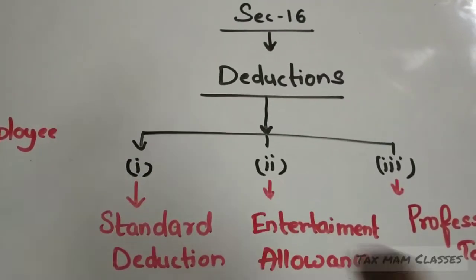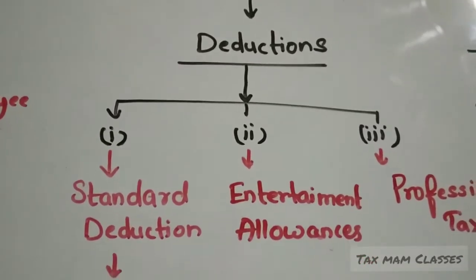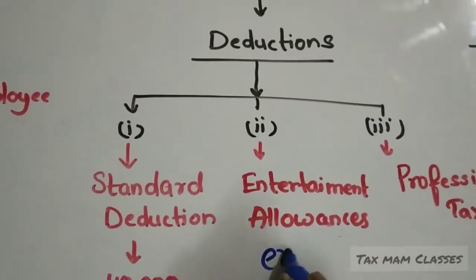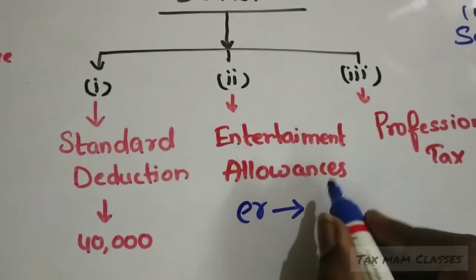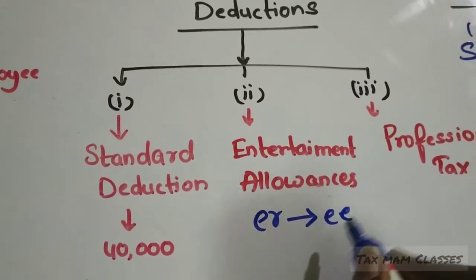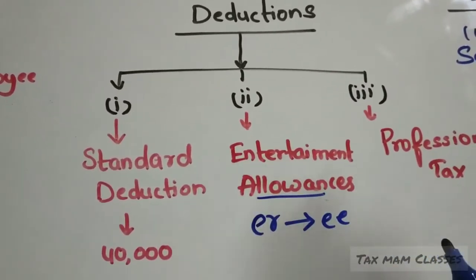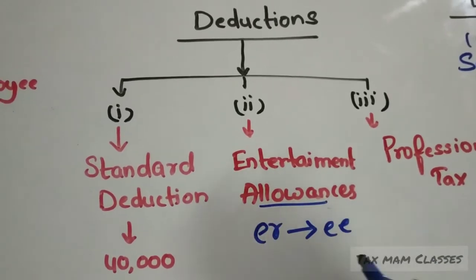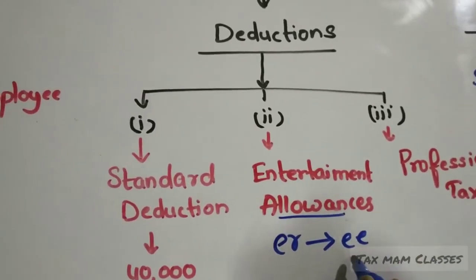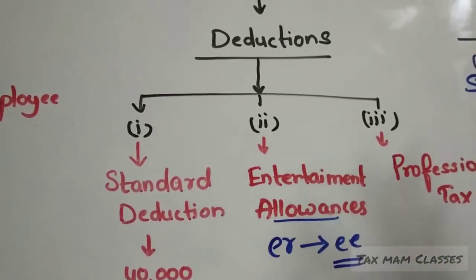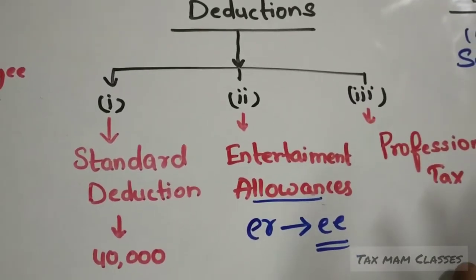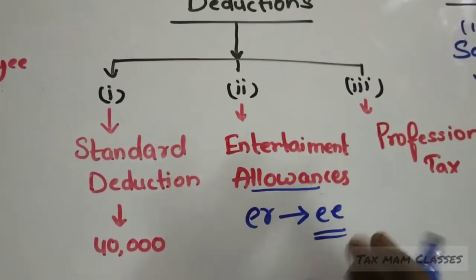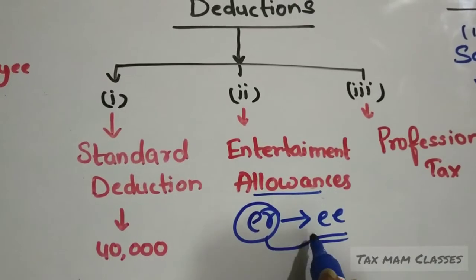Then see 16 subsection 2. What is entertainment allowance? The employer will be giving some allowance to the employee. What is this allowance? A benefit in the form of cash. Why are they giving it? To motivate the employee to work in the organization. So it is a benefit given by the employer to the employee.